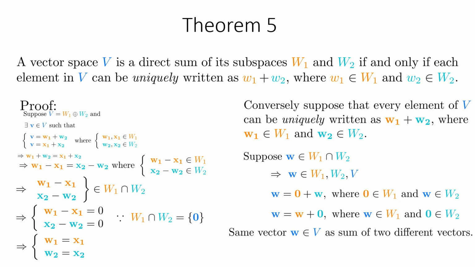This contradiction can only be resolved if the vector w is a 0 vector. We started with the assumption that every vector of V can be uniquely written as the addition of w1 and w2, and we have proven that the intersection of the subspaces W1 and W2 contains only the 0 vector. Therefore, V is a direct sum of its subspaces W1 and W2.